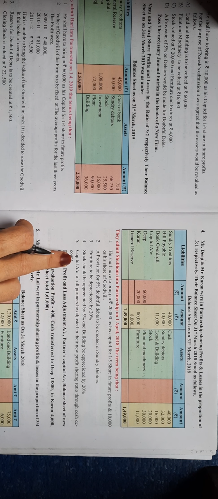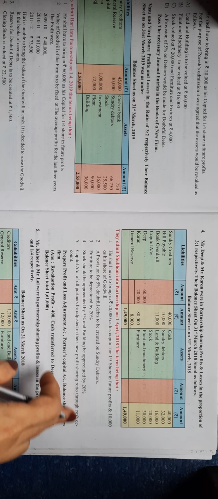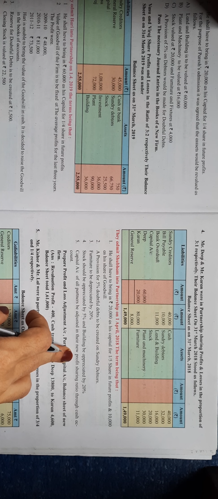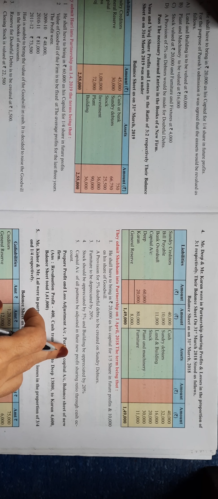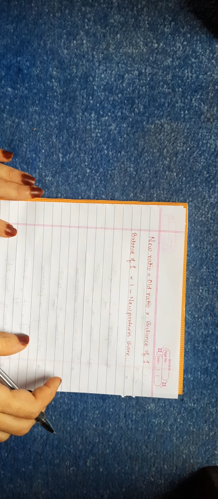Next, capital account of all partners to be adjusted in the new profit sharing ratio through cash account. For this we have to find new profit sharing ratio first, then the total capital of the firm, and the total capital will be distributed among 3 of the partners in the new profit sharing ratio. Okay, so we'll calculate new profit sharing ratio first.